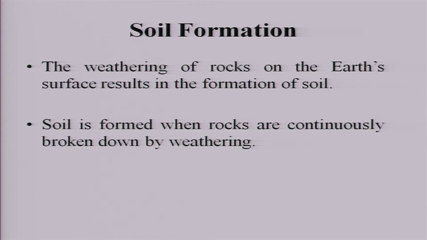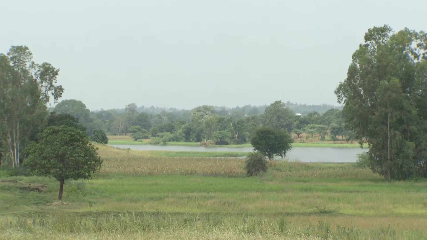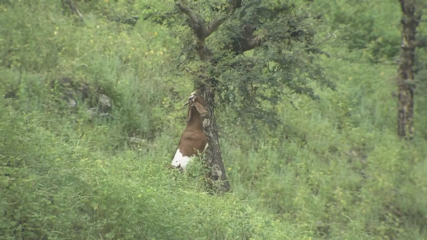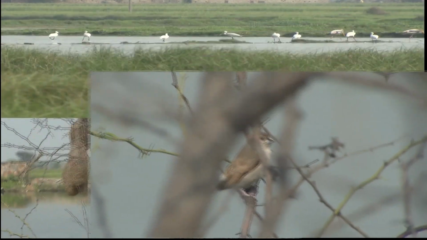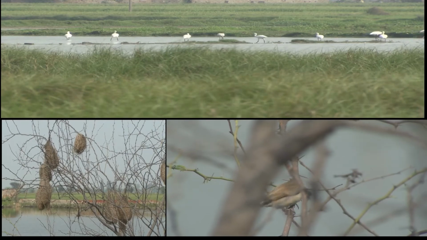The weathering of rocks results in an important process which is called soil formation. Soil is formed when rocks break down continuously by different processes: physical, chemical and biological. It is extremely important for most living organisms. Plants depend on the soil for mineral nutrition. Also, the animals depend on the plants. Essentially, the soil is very important for all life processes that occur on the earth.